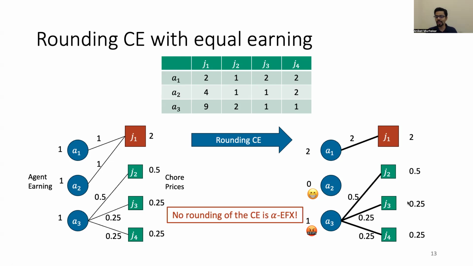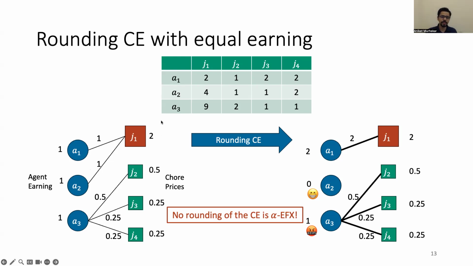So this suggests that this natural approach of rounding the competitive equilibrium does not quite work. Let's pause and think about why this doesn't work. The reason is that there is a high loss in earning of the agents in the fractional allocation compared to the integral allocation. In the integral allocation, an agent is earning too little or too much, whereas in the fractional allocation, they were all earning the equal amount of $1.